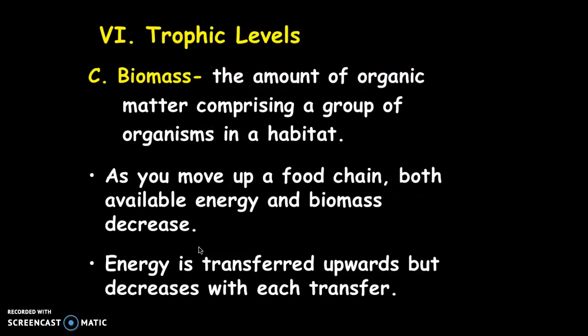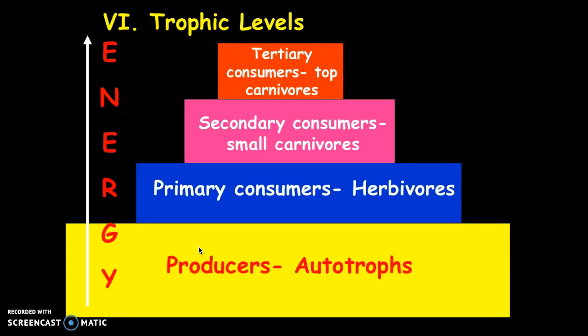Within these trophic levels, we can actually measure the amount of organic matter that's within these different levels. And we refer to that measurable matter as biomass. As you move up through the food chain, the energy and the biomass actually decrease. Just like you can see in this diagram, autotrophs are the producers that have the most energy, and as you work your way up through those trophic levels, the tertiary consumers, or those top carnivores, are actually receiving the least amount of energy.